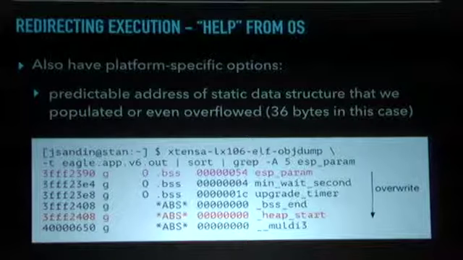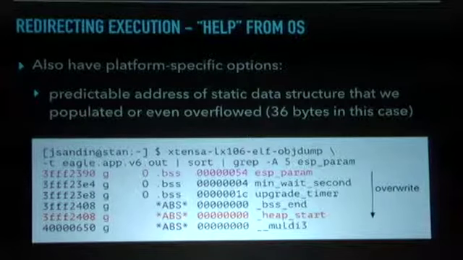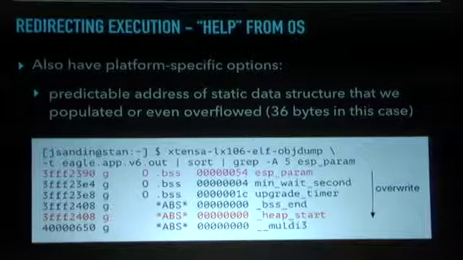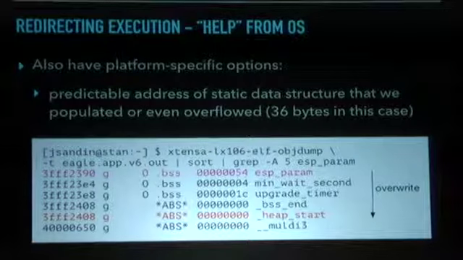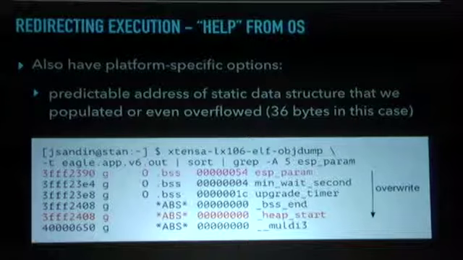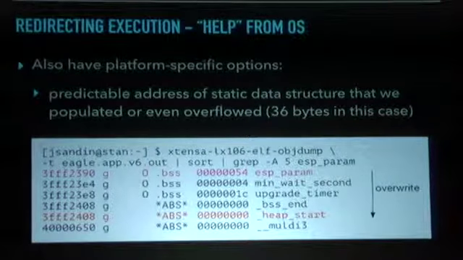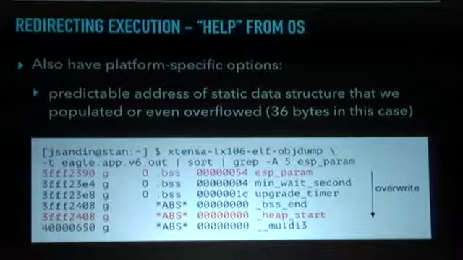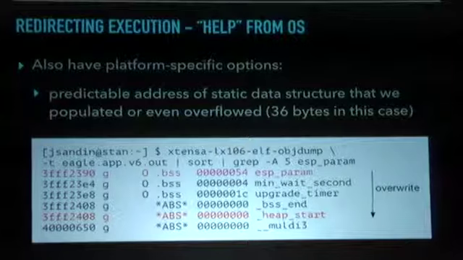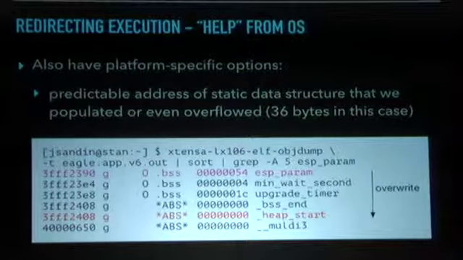So this is an overflow of ESP param, this statically allocated structure. And we see here we can overwrite min, wait, second, and upgrade timer. So we have this 36-byte window where we can put data. And overwriting them doesn't disrupt the system, and we can clean up when we're done. Also, a little bit troublingly, we can write right into the heap, but in practice, it's going to be hard to take advantage of that. But this is one of the other vulnerabilities that I disclosed.